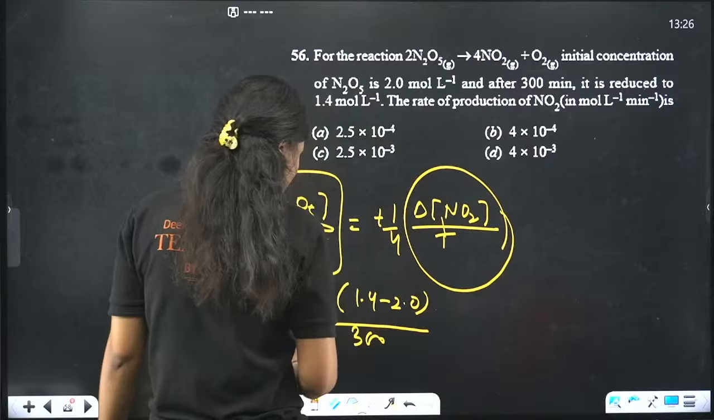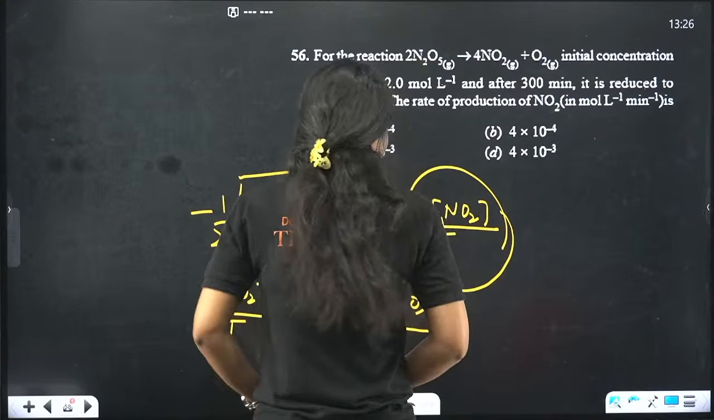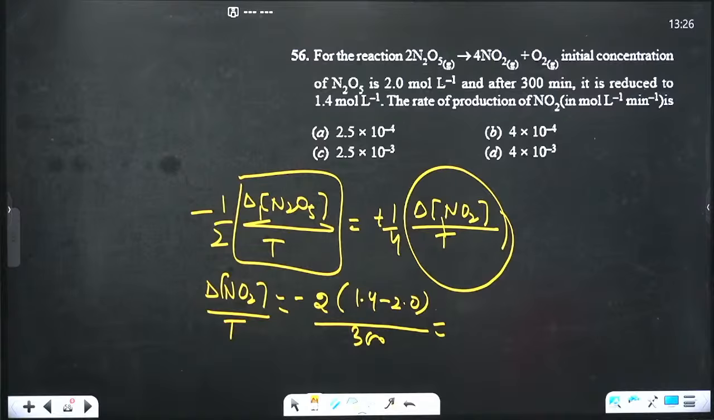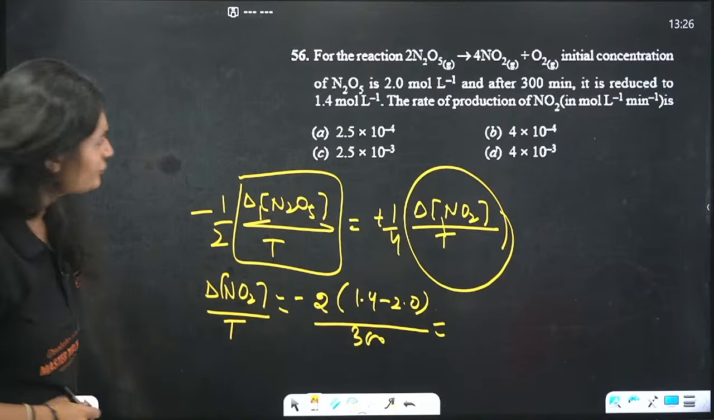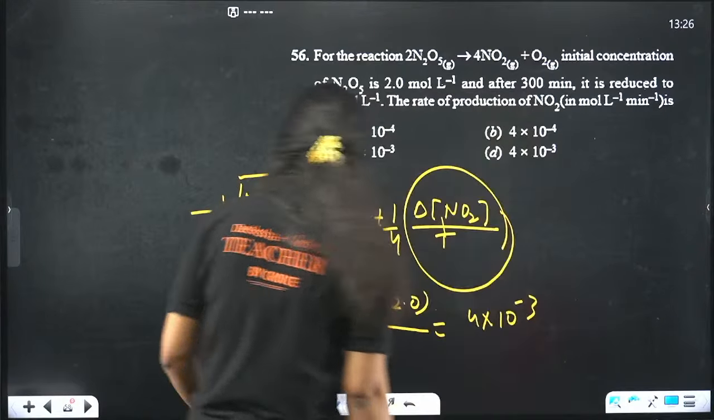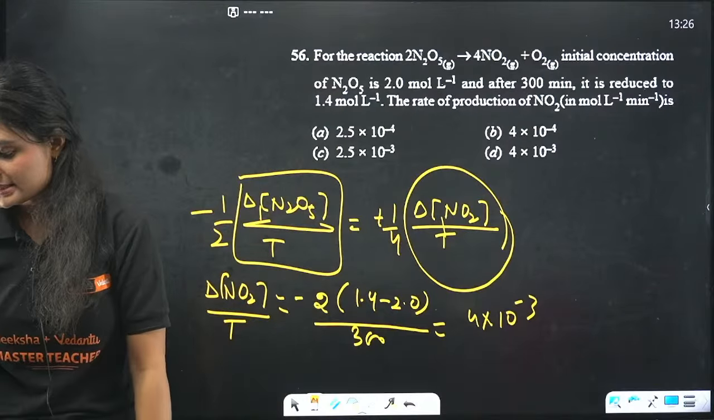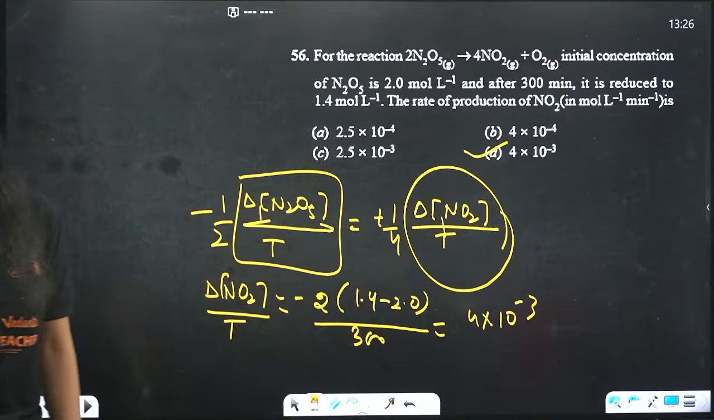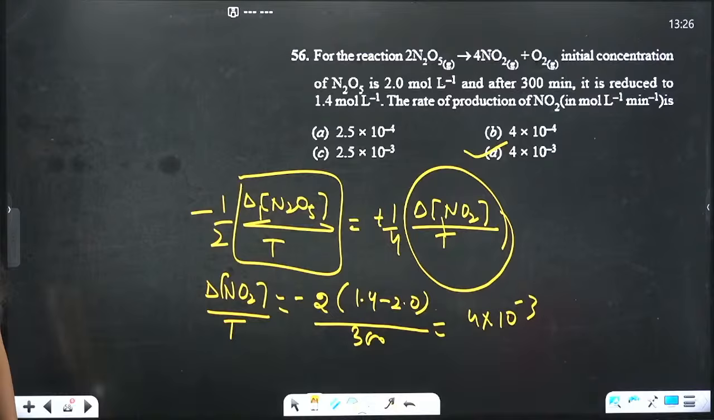If I calculate it, what will be the answer? Tell me, calculation masters. It will come out to be 4 times 10 raised to power minus 3. Clear? Yes, 4 times 10 raised to power minus 3. Good question, good answer skills.